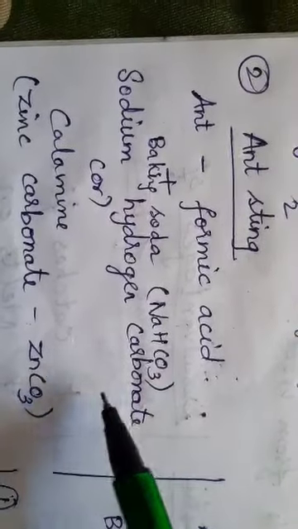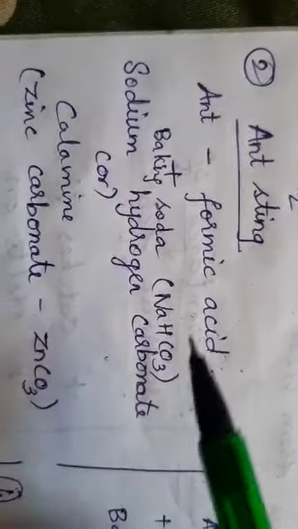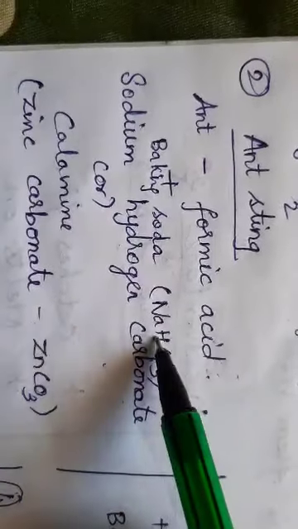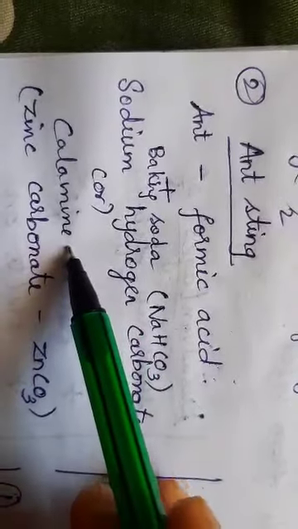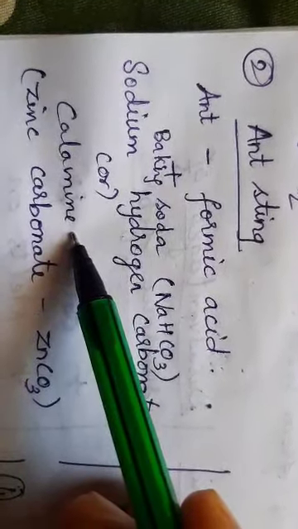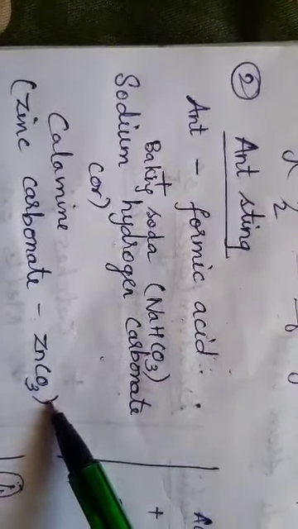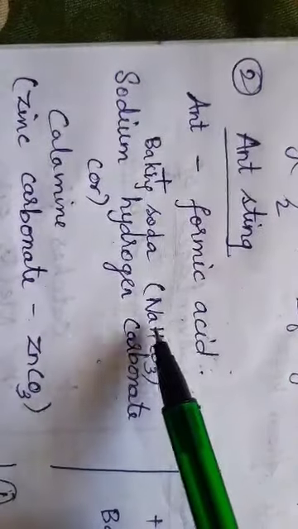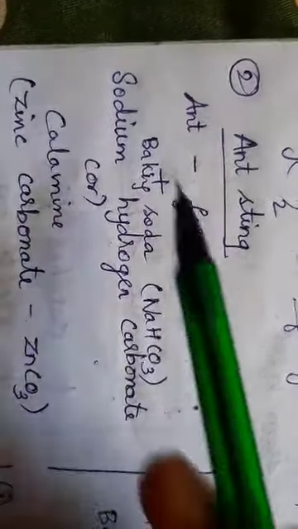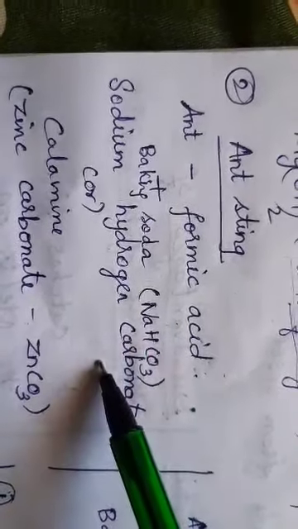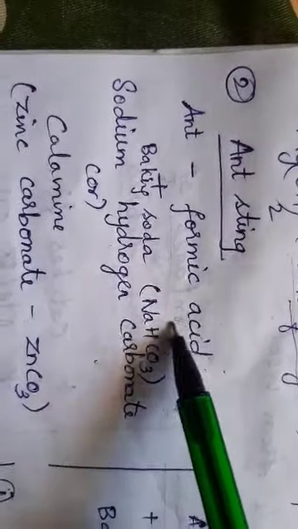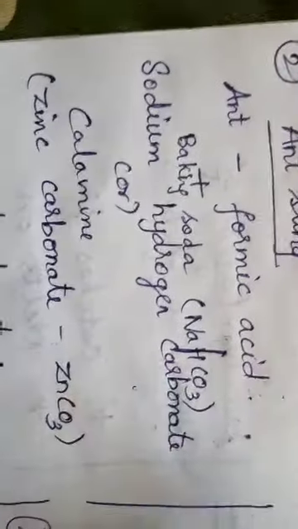So what am I doing? I am mixing it with a base. Your baking soda is a base. We saw in the last class itself an example of a base. Calamine, lactocalamine. Have you come across this cosmetic product, lactocalamine? That has zinc carbonate in it, and that is a base, right? So baking soda's chemical formula is sodium hydrogen carbonate. Sodium Na, hydrogen H, CO3 is carbonate. You can even call it sodium bicarbonate, because HCO3 is nothing but bicarbonate.